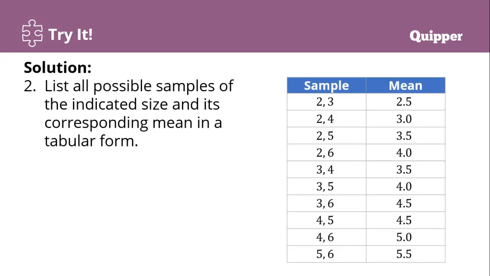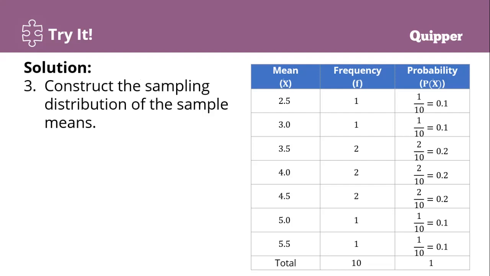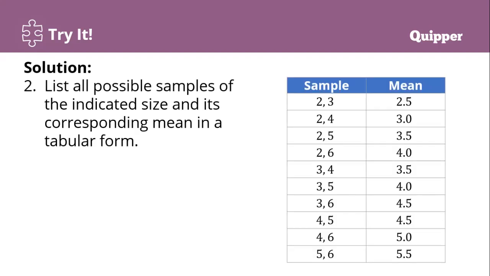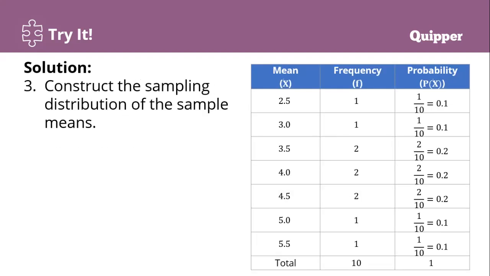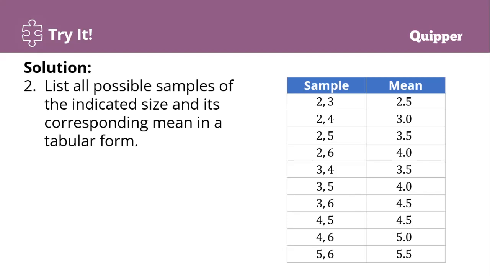So sa mean nga 2.5, iapon na to. Sa mean nga 2.5, pila ang 2.5 diri? Iapon na to, usa, that is why 1 ang frequency. Sa 3.0 nga mean, iapon na to, pila? O, usa rasad. Sa 3.5 nga mean, pila ka buok 3.5? Duha, mo nang 2. Sa 4.0, iapon na to, pila ka buok? Nasa 2 og 6, 4.0. Nasa 3 og 5, 4.0. Duha.